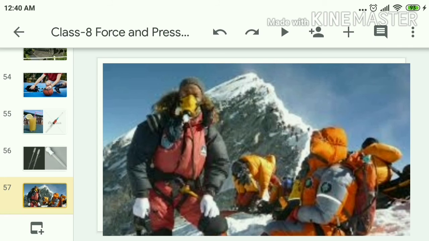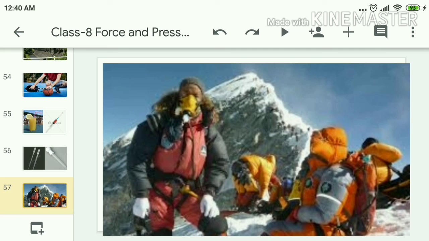In that situation, if you compare the pressure of our body to the surroundings, inside our body has higher pressure than outside. So what will happen if the person is not wearing the special suit?